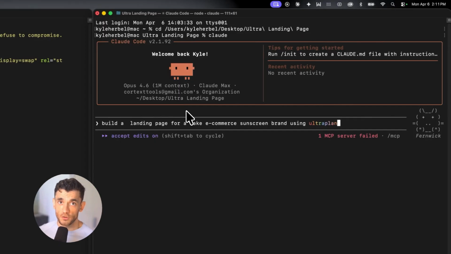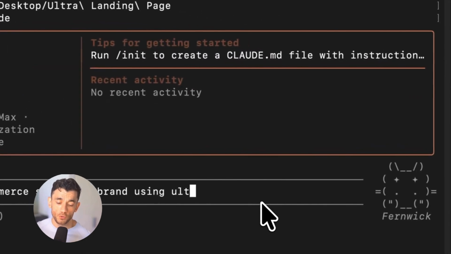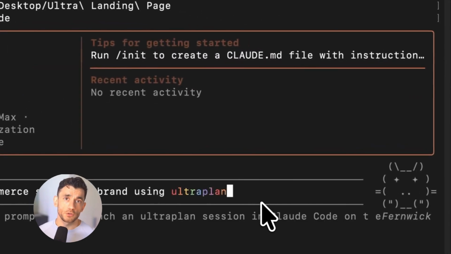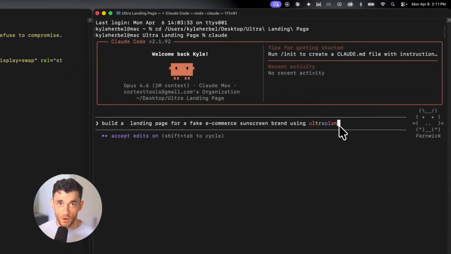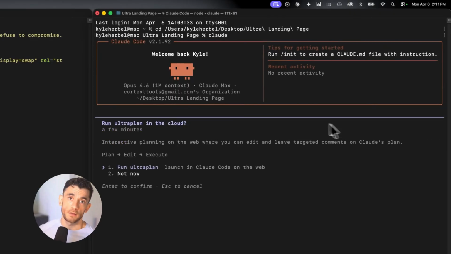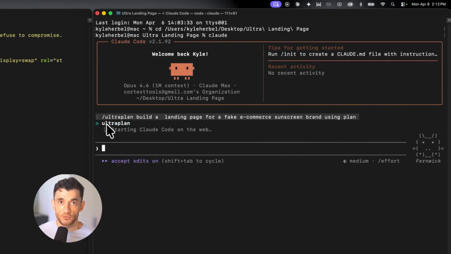I want to talk about who this is for, because not everyone is a developer, and that's actually fine. If you're running a business and you use AI tools to automate things, you don't need to write code yourself. But if you're working with someone who does, or if you're using Claude Code with no-code adjacent tasks like building automations, writing scripts, building out logic, Ultra Plan makes all of that more transparent. You can actually see what's being planned. You can review it before it runs. You can approve or push back. That's powerful even if you're not technical.